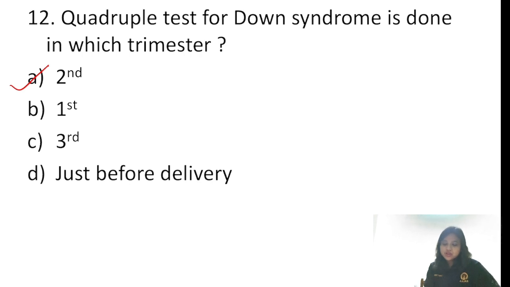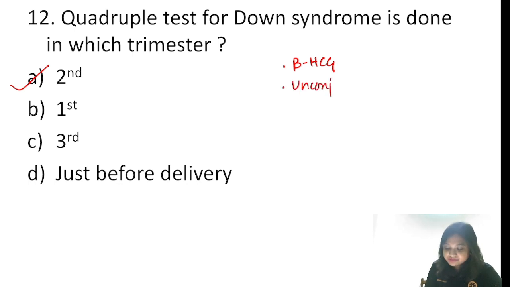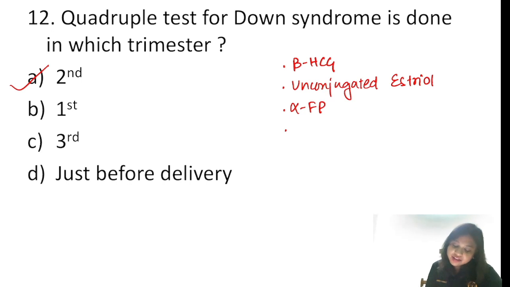You all know that the quadruple test includes beta HCG, unconjugated estriol, alpha fetoprotein, and yes, alpha fetoprotein again in Down syndrome as well. I already talked about alpha fetoprotein being a marker of neural tube defect, alpha fetoprotein in hepatocellular carcinoma, in ataxia telangiectasia, and alpha fetoprotein as a part of the quadruple test in Down syndrome. And the last one is inhibin A.